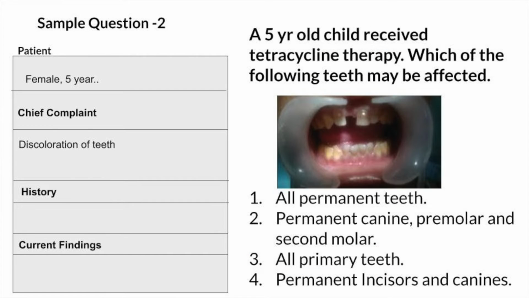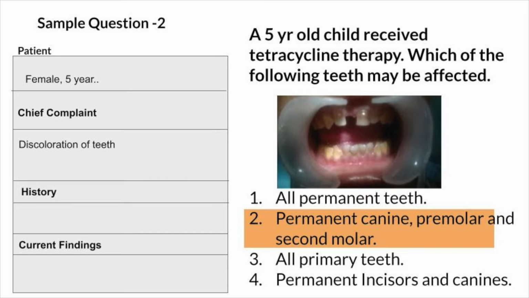Question 2. Patient, female, 5 years, chief complaint, discoloration of teeth. A 5-year-old child received tetracycline therapy. Which of the following teeth may be affected? All permanent teeth, permanent canine, premolars and second molar, all primary teeth, or permanent incisors and canines. Answer, permanent canine, premolar and second molar.